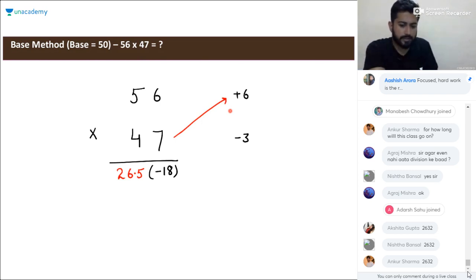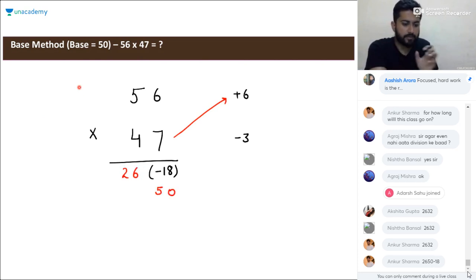So the main thing is, we'll proceed in the steps that we learned. We will consider 26 and 50 separately. So it will be 26 here and 50 here. So it is nothing but 50 minus 18, that is 32. So it will be 2632. We are not going to take any carry because we are not left with any negative numbers after completing our solution. So it will be directly 2632. Is it clear, Agraj, and every other person who is watching this session?